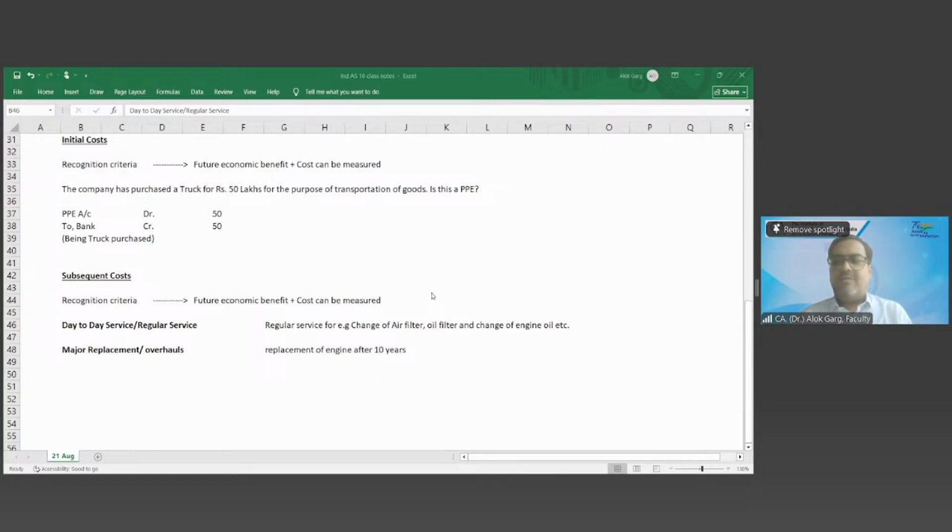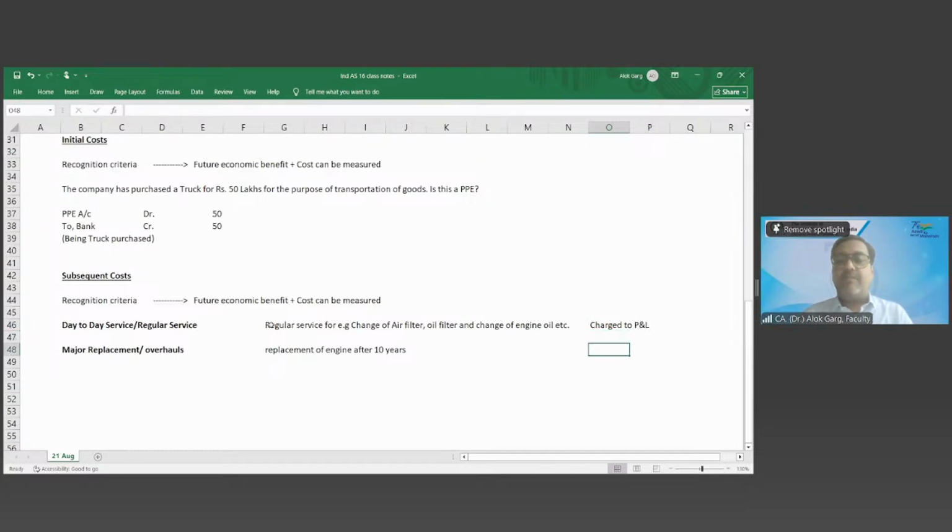Should we capitalize this day-to-day servicing cost? No, sir. The standard says no. The standard says that only major replacement, major inspection, major overhaul cost needs to be capitalized. Day-to-day or regular servicing cost need not be capitalized, right? So it has to be charged off to the P&L.